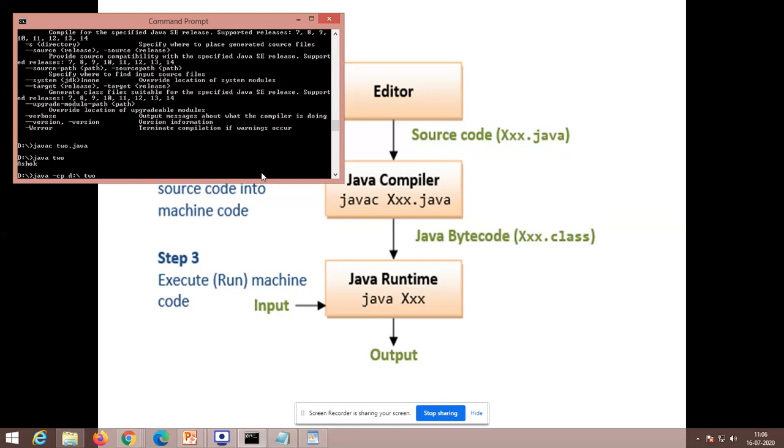This is the way. Note it down: java space -cp space d:/. The d:/ represents that my class file is available in that directory only. Then space, and the class name. So this is the way. If it's not executing in your laptop or desktop, try this option and you will be able to see the output. That's a simple way to execute a Java program in a traditional way.